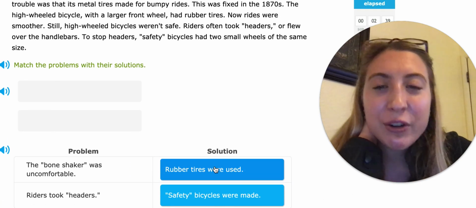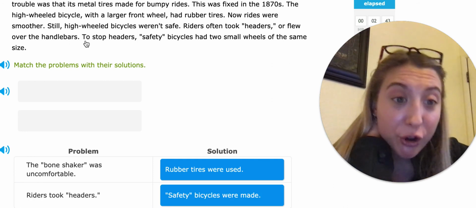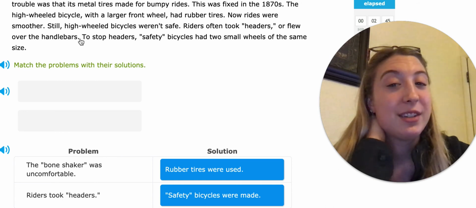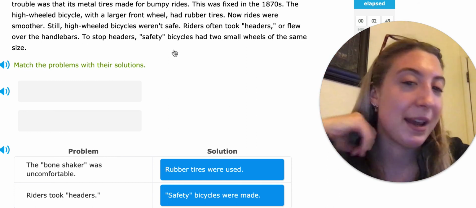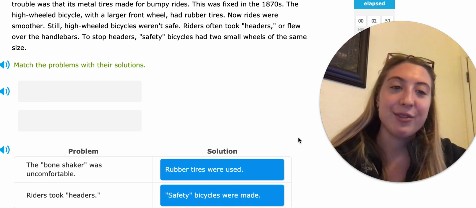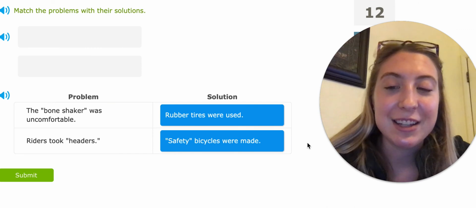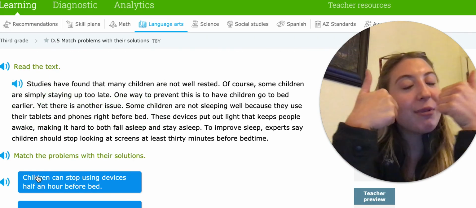So I'm going to look for headers right here. They often took headers or flew over the handlebars. To stop them, they built safety bicycles. And right here, it says safety bicycles. All right, so let's double check our answer. We're going to submit, and we did it.